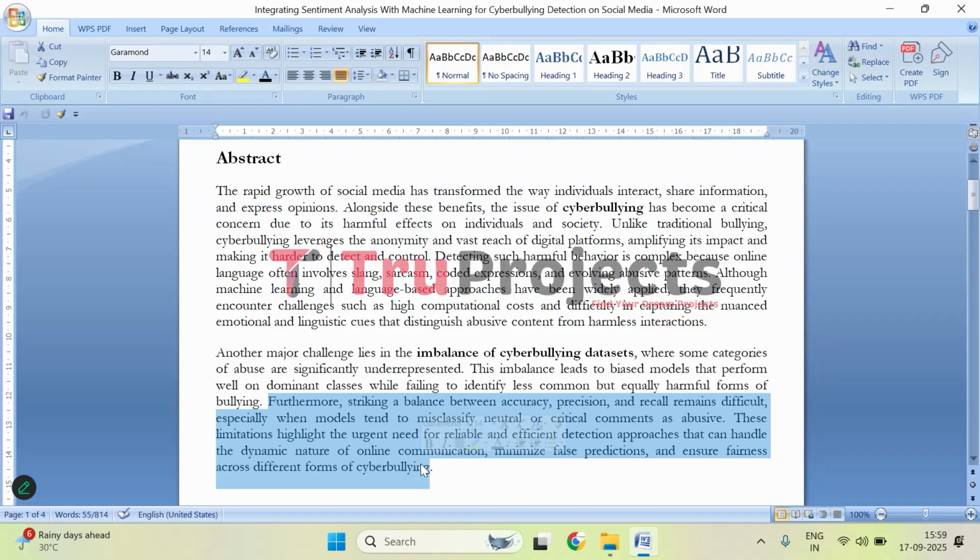Another issue is that balancing accuracy, precision, and recall is difficult. A model might incorrectly flag harmless or critical feedback as bullying, or it might miss real bullying messages. For instance, a sarcastic comment like "great job on that project, genius" might confuse a model if it doesn't understand context or tone. These challenges show why we need more reliable and efficient detection methods. Systems that can adapt to the constantly changing language on social media, reduce mistakes, and fairly detect all types of cyberbullying, even those that occur less frequently.